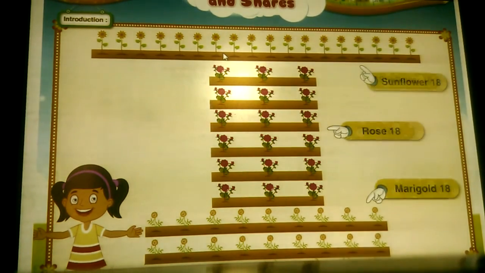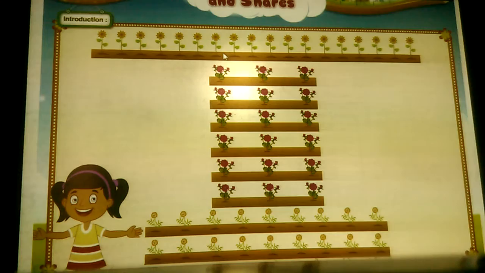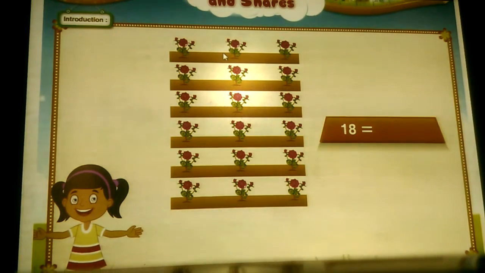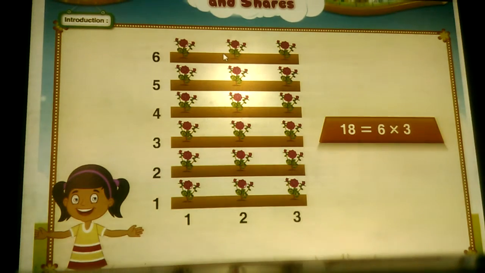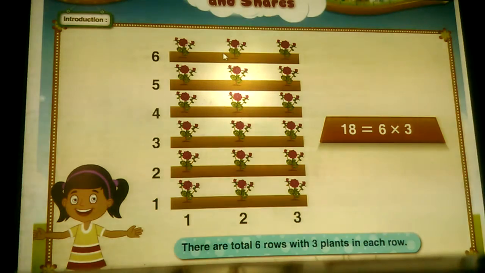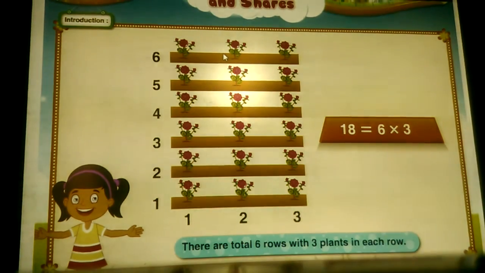Shyama says, "Look how I planted 18 plants in each flower bed. The arrangement in each flower bed is different. See how the roses are planted. 18 is equal to 6 into 3. So there are total 6 rows with 3 plants in each row."